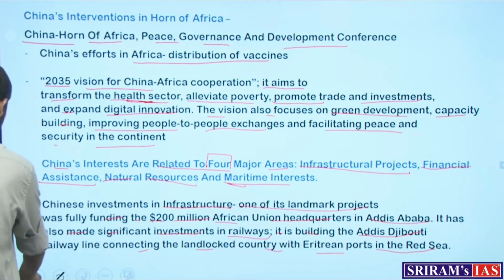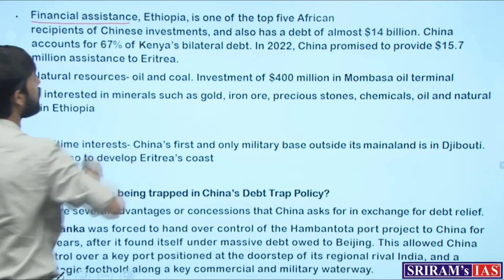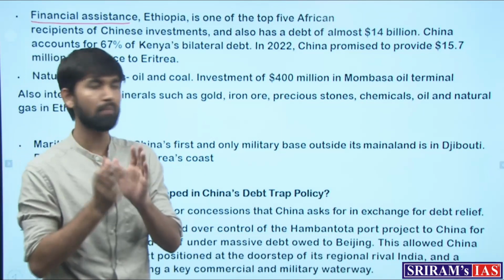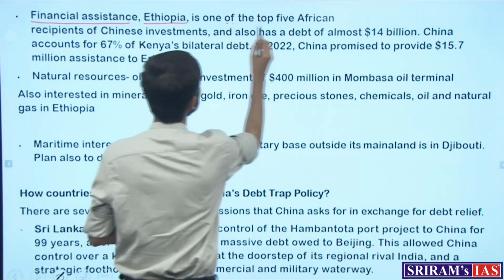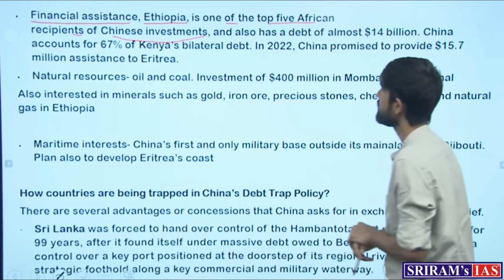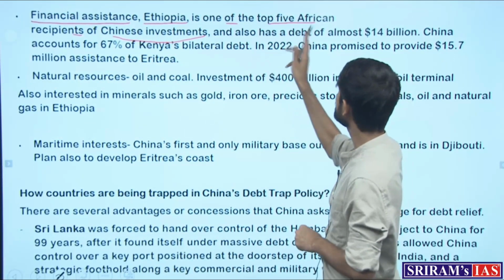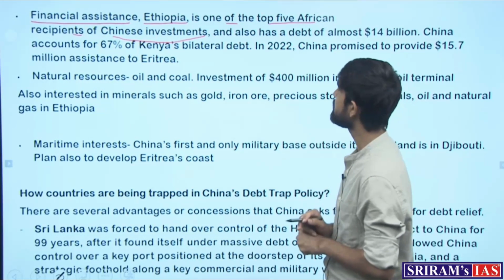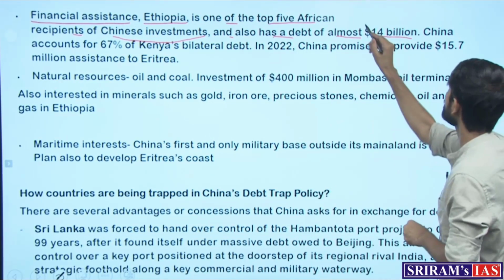So then second is on the basis of financial assistance. What kind of financial assistance is China providing? In a significant manner, Ethiopia is one of the top 5 African recipients of Chinese investments. So the country of Ethiopia in the Horn of African region is one of the top 5 recipients of Chinese investments, and also has a debt of almost 14 billion.